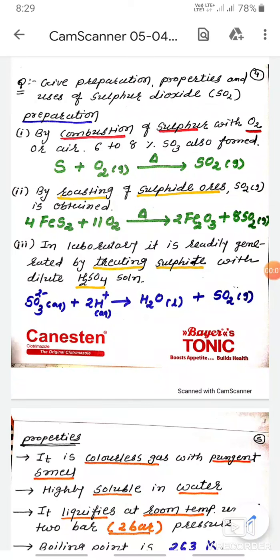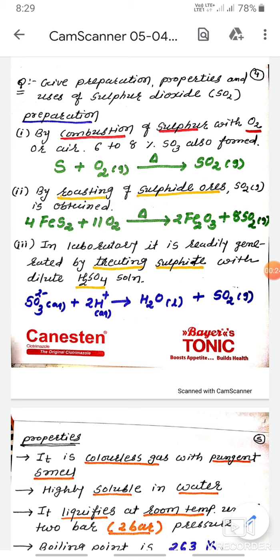Hello friends, let us discuss preparation, properties and uses of sulfur dioxide. This question is asked in exams in 3 marks: only preparation, with 3 reactions, or all properties asked in 3 marks, and uses asked in 2 marks.